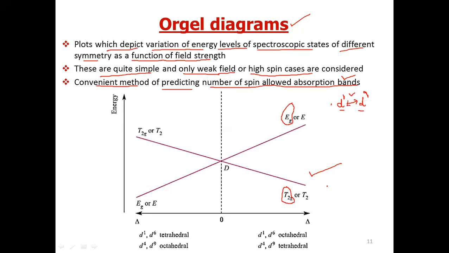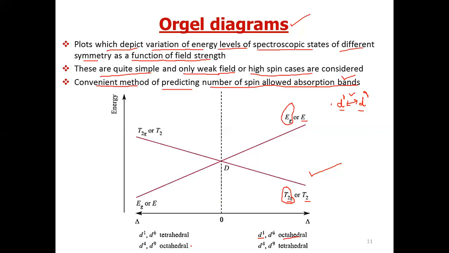Let us see. Now this is D1 octahedral. Here for octahedral we use T2g. I have written T2 and E for tetrahedral because now we are showing both tetrahedral and octahedral. So I have used Eg as well as E.